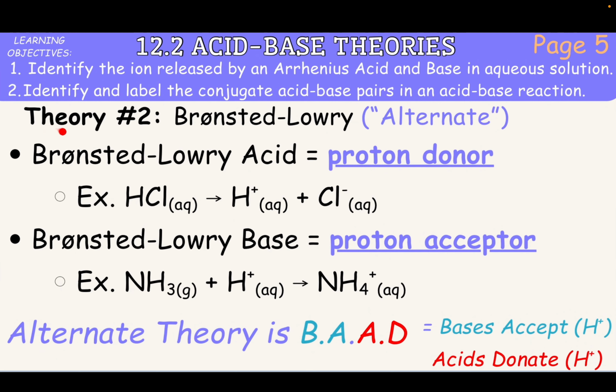the second acid-base theory we're going to be going over is called the Bronsted-Lowry theory. It's also referred to as the alternate theory on the region sometimes, but just know if it says alternate in a question, it's just referring to this Bronsted-Lowry theory, which is just the more technical term for it.